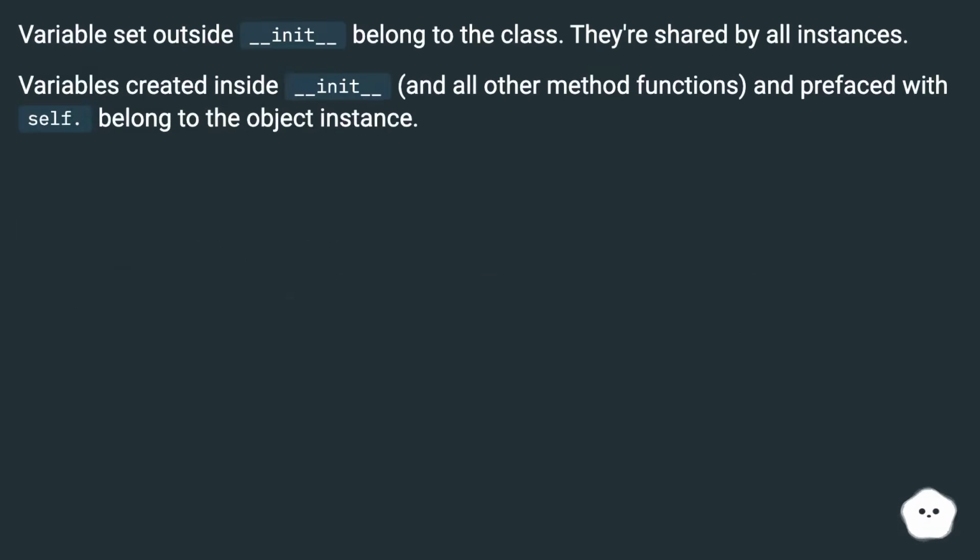Variables set outside __init__ belong to the class. They are shared by all instances. Variables created inside __init__ and all other method functions and prefaced with self. belong to the object instance.